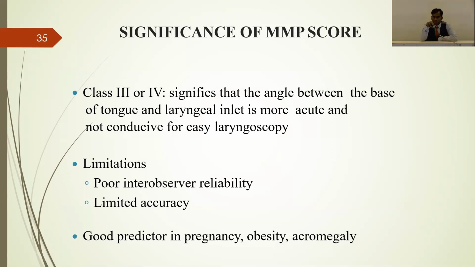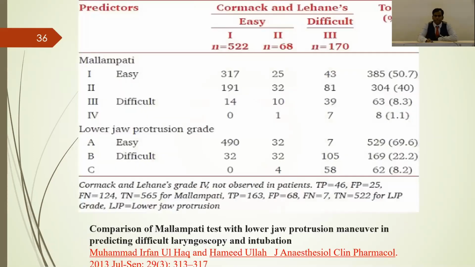The limitations of this are poor intra-observer reliability as well as limited accuracy compared to other predictors, and it is a good predictor in case of pregnancy, obesity, as well as acromegaly. So they have studied in a 2012 article, they have compared the Mallampati grading to the jaw protrusion test.